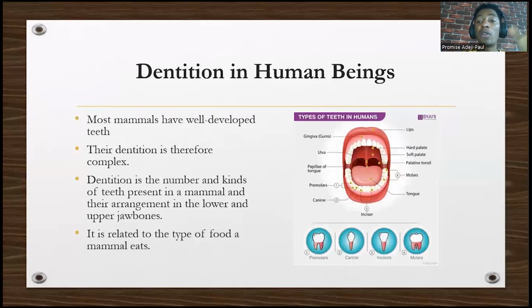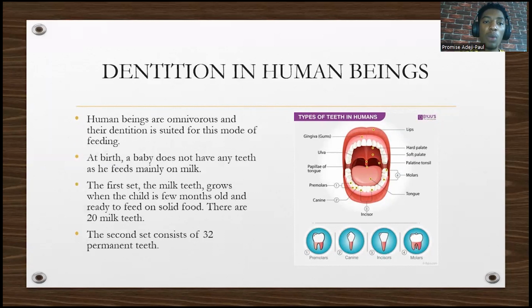So what is dentition? Most animals have well-developed teeth, and the dentition is usually complex. Dentition is the number and kinds of teeth present in a mammal and the arrangement in the lower and upper jaw. So how is it arranged in our upper jaw? How is it arranged in our lower jaw? Everything we call dentition. It's related to the type of food an animal eats. Like I said before, an animal that eats plants and an animal that eats another animal will not have the same. So we have premolar. Look at the pictures: premolar, canine, incisors, and molars.